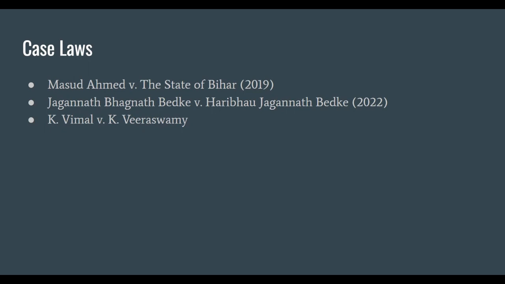So here he contended that section 125 of the Criminal Procedure Code could only be invoked when the wife is not able to maintain herself. That we have read. But in this case, she had been earning sufficiently well by working in the school as a teacher. The court held that the wife should not be provided with maintenance, as after the divorce the wife had sufficient means to maintain herself, and therefore the court set aside the order for giving rupees 3000 per month as maintenance.